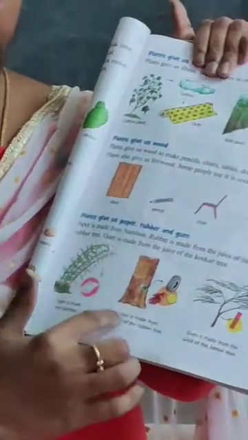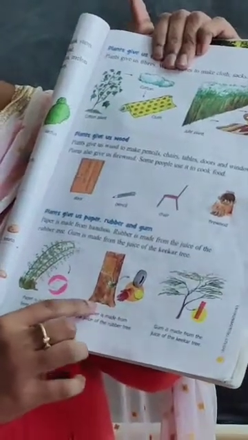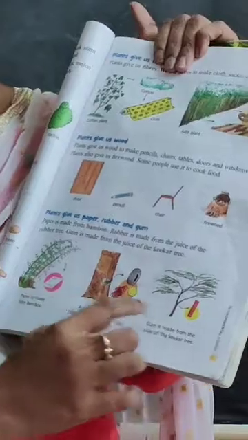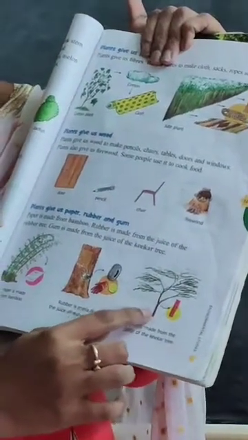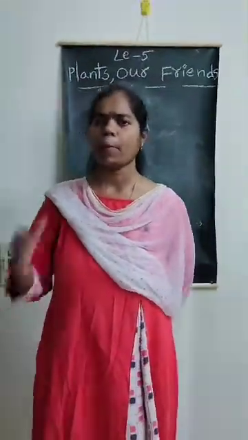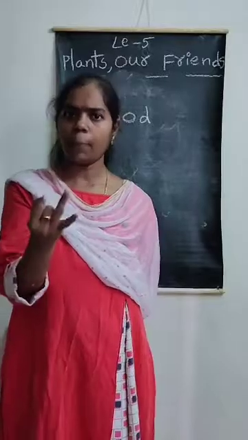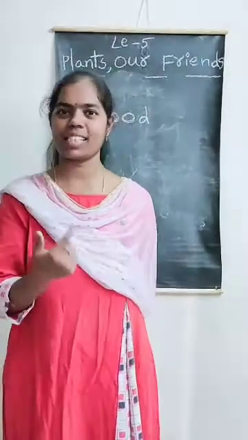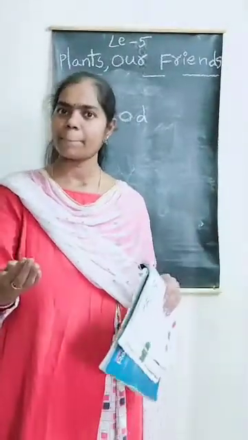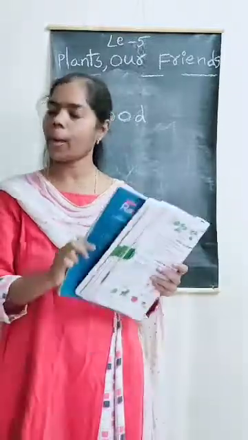This is paper, from the bamboo tree. And this one, rubber, from the rubber tree. This is gum from the kikar tree. So, can we say plants give us paper, rubber and gum? Yes, we can say plants give us rubber, gum and paper also.